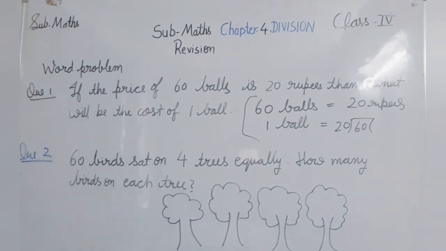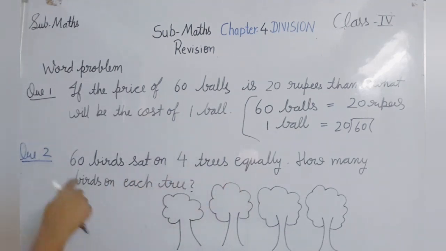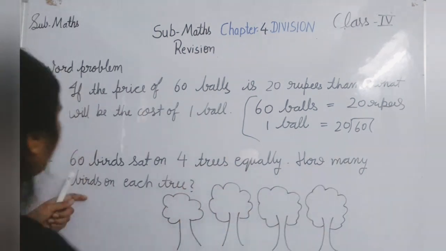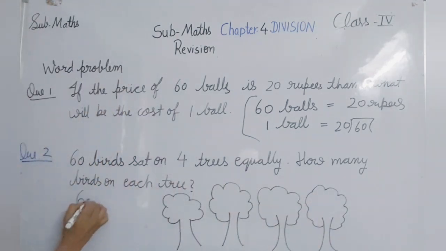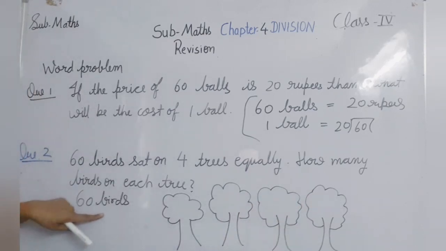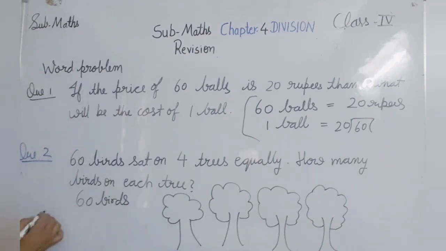Now let's see the second problem. 60 birds sat on 4 trees equally. Now 60 birds are there and they are set on 4 trees equally. How many birds on each tree? Now 4 trees are there, and we have to divide these 60 birds into 4 trees equally. 1, 2, 3, 4. So we have to divide 60 equally by 4. 60 is divided by 4.